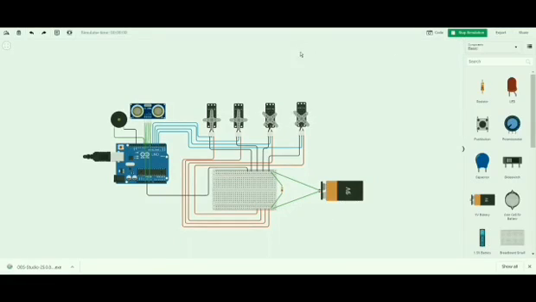Simulation. The circuit has Arduino board, ultrasonic sensor, 4 servo motors in parallel, battery, resistor, and a buzzer. When there is no obstacle within 30 cm distance, all 4 motors are on and the buzzer is off. When the sensor detects any obstacle within 30 cm distance, all 4 motors come to initial position and the buzzer starts working, with the buzzer on.